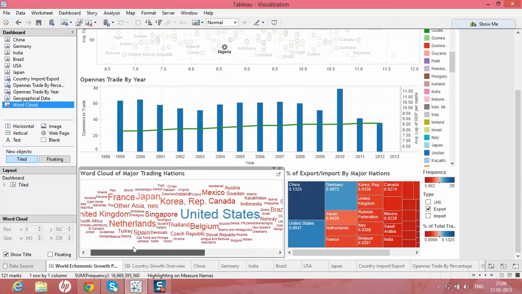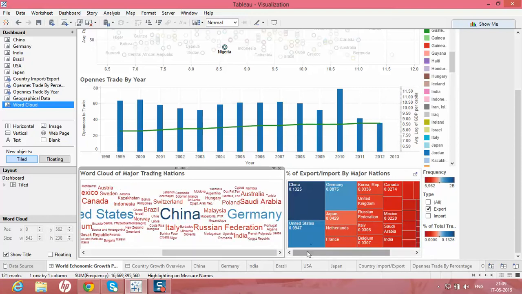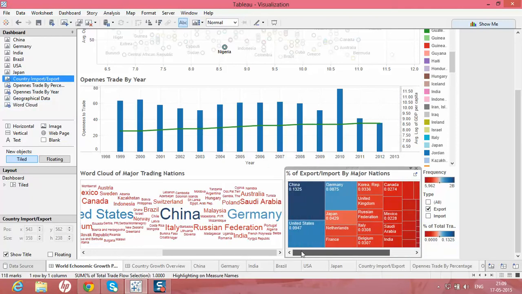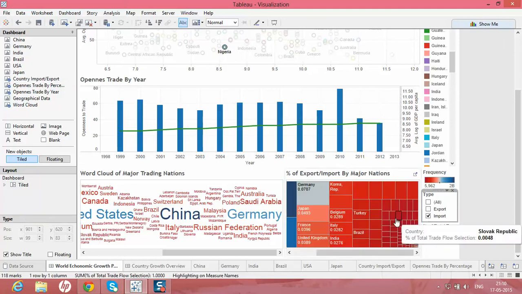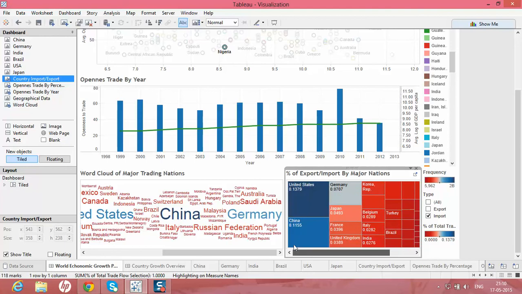We have also created a heat map for the percent of exports and imports by major nations. If you see the export data, China is the major exporting nation, then the United States, then Germany. In the same way, in the import data, the United States is the major player, then China, then Germany. This is the end of dashboard 1.